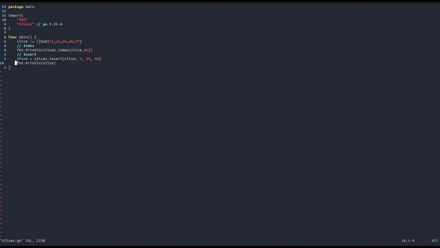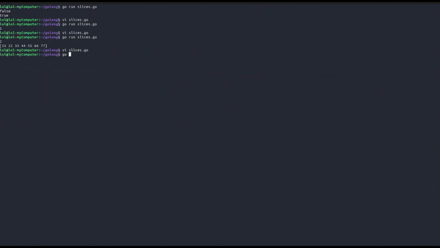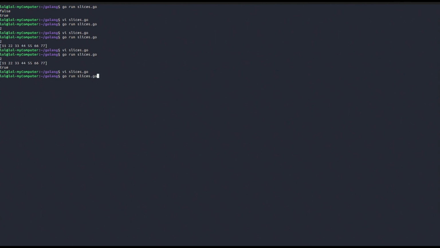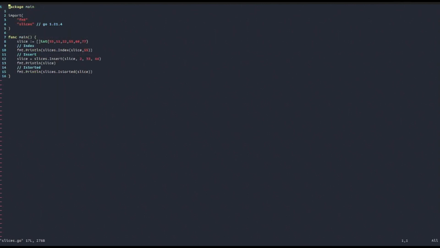Also, another interesting function of the slices package is the IsSorted function. In fact, you can print out if a slice is sorted. Let's try to print out our slice variable. Let's see what we get. We should get true because it is sorted. But now let's try to insert a value that is, for example, I don't know, 55 here again. You get that it's not sorted. In fact, you get false.